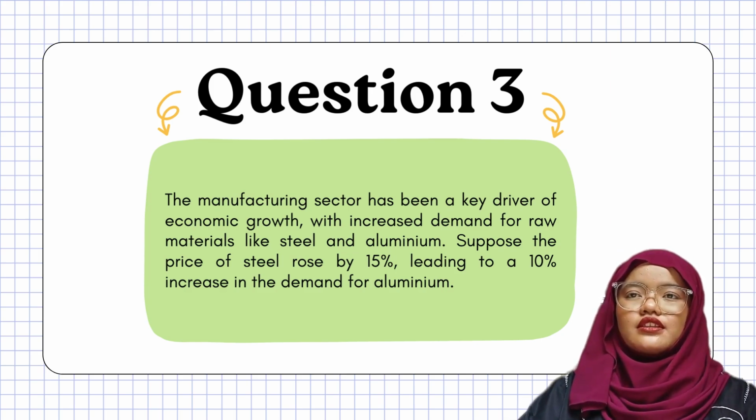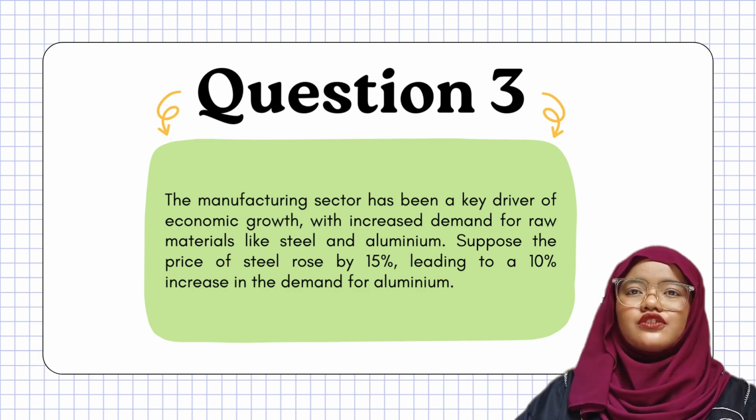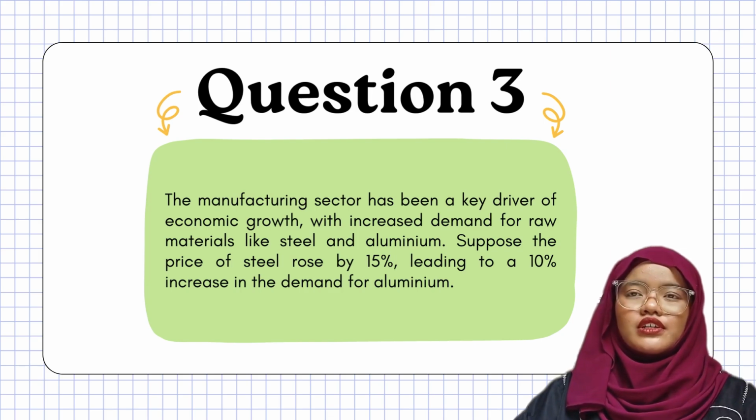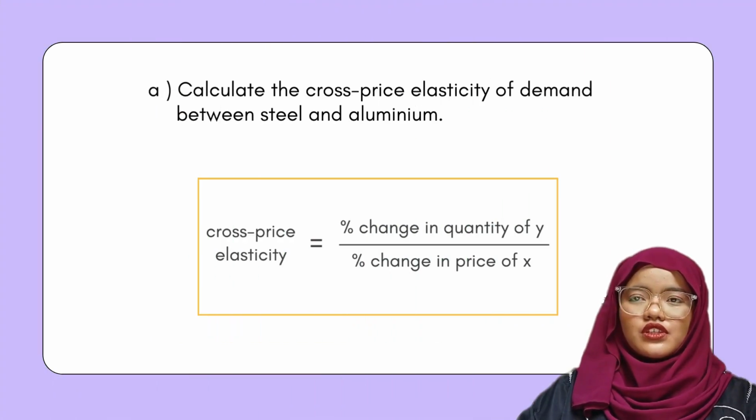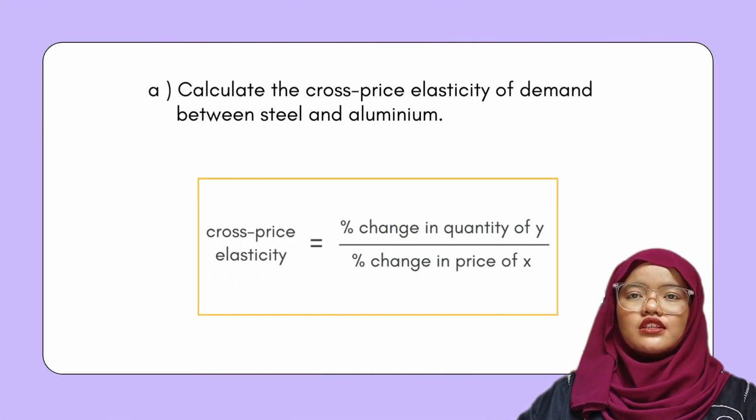So the question is, the manufacturing sector has been a key driver of economic growth with increased demand for raw materials like steel and aluminium. Suppose the price of steel rose by 15%, leading to a 10% increase in the demand for aluminium. The first question is, calculate the cross price elasticity of demand between steel and aluminium.